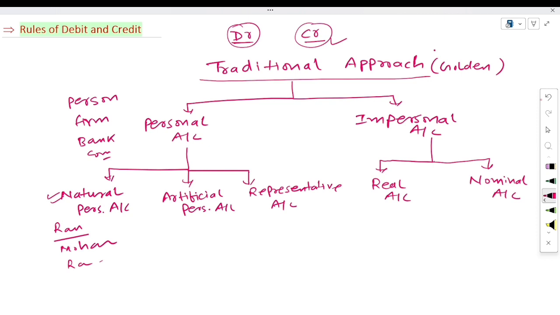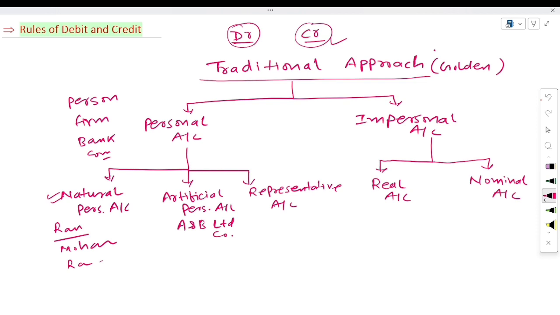Here is the artificial personal account. Artificial personal in the sense, suppose A and B Limited, any company, because a company is an artificial person. A company cannot be created by nature, it has been created by human beings.